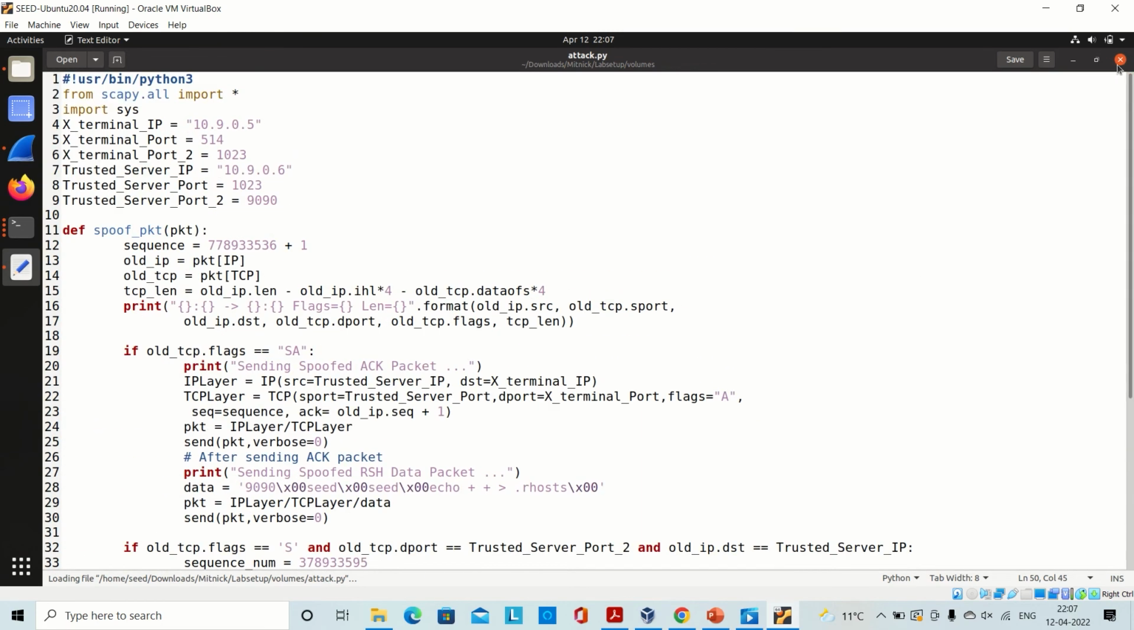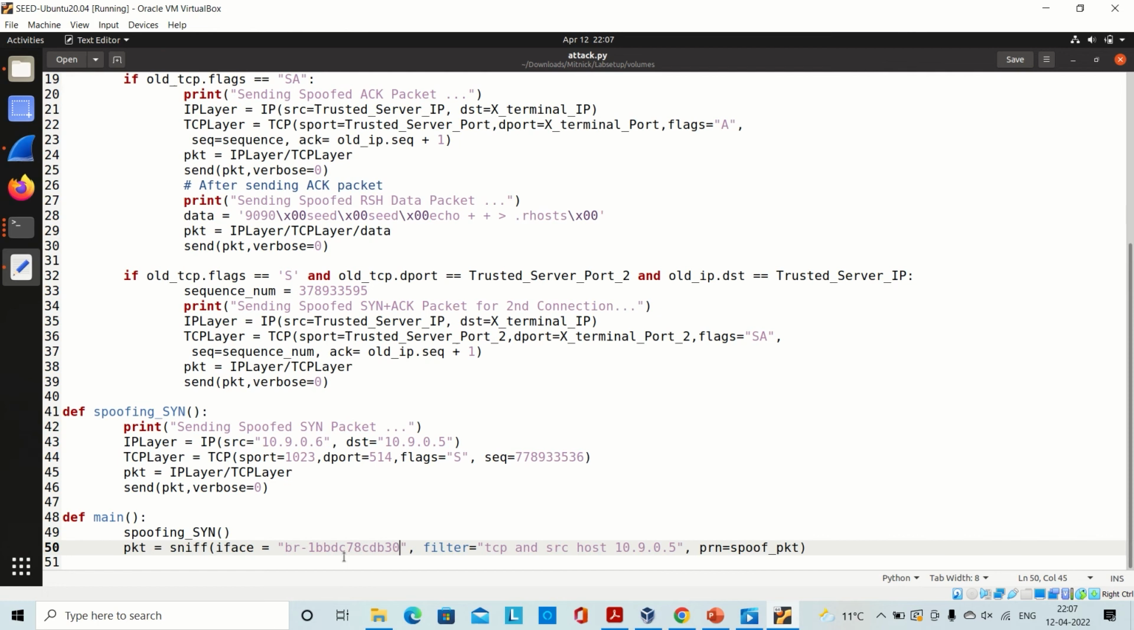First of all, I would like to start with the scapy library. We have imported the scapy library, which is used by Python for sending and receiving TCP and UDP packets. Now we are initiating the IP address of the X terminal and its port, and the IP address of the trusted server and its port. Then I would like to directly go to the main function. First we have called the spoofing SYN function.